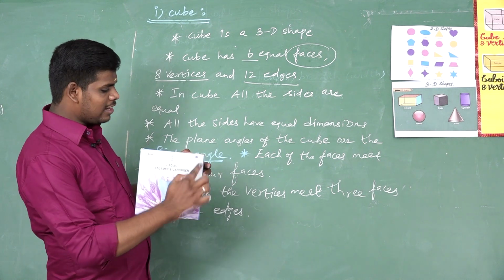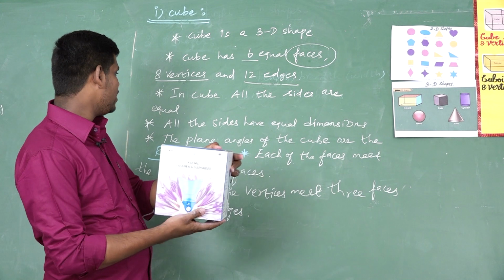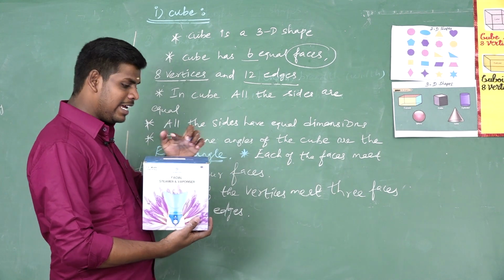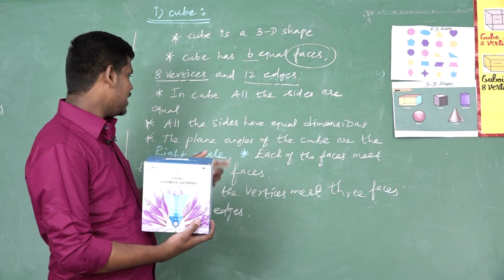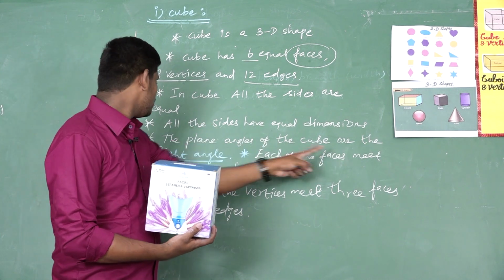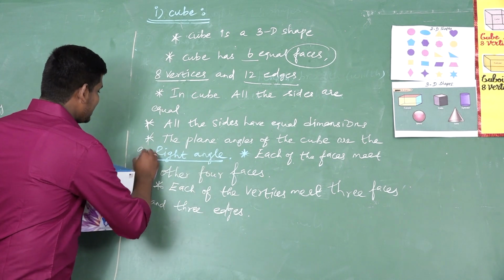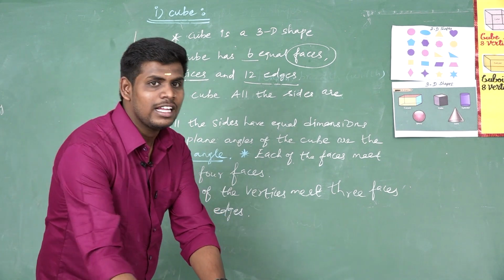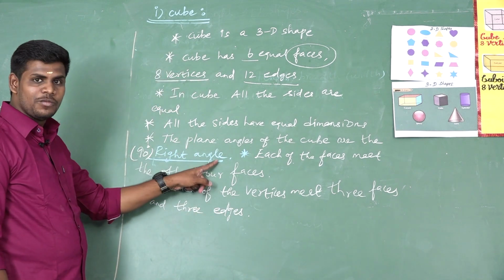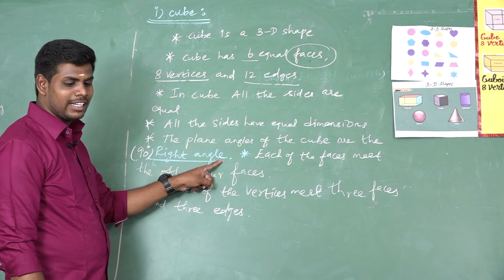In a cube, all the sides are equal. All the sides have equal dimensions. The plane angles of the cube are right angles. We know the value of a right angle is 90 degrees. What is the definition of a right angle? An angle which measures exactly 90 degrees is called a right angle.